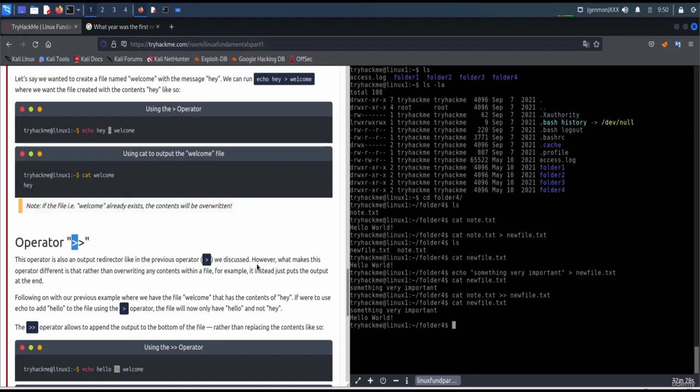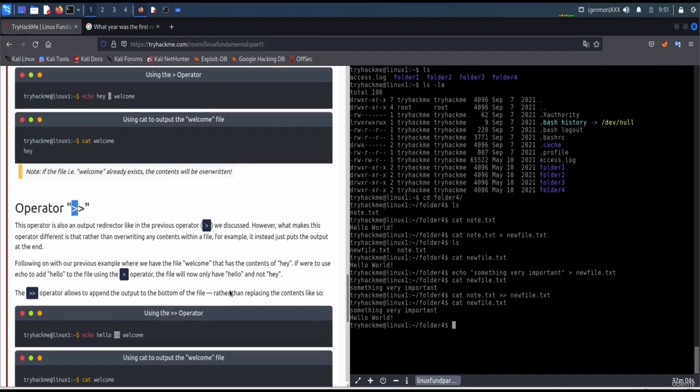Following on with our previous example where we have the file welcome that has the contents of hey, if we were to use echo to add hello to the file using the greater than operator, the file will now only have hello and not hey. The double redirector operator allows you to add the output to the bottom of the file rather than replacing the contents.